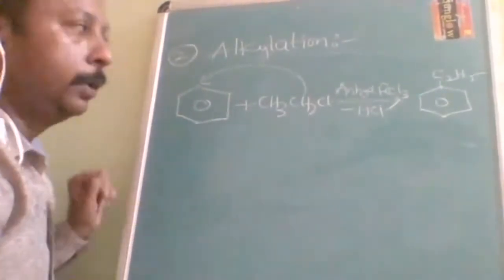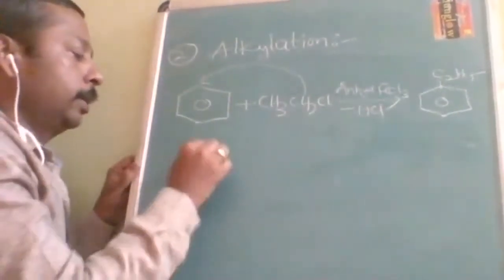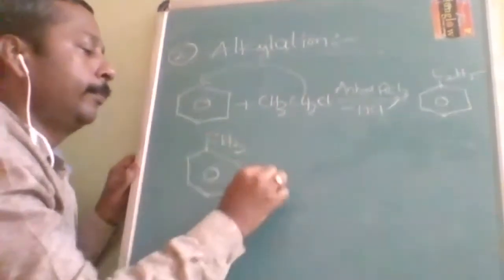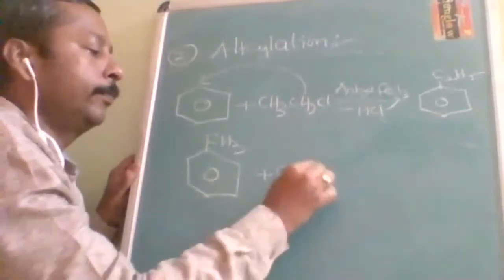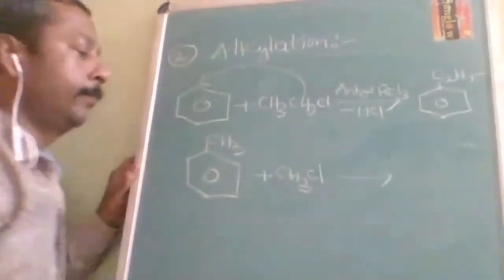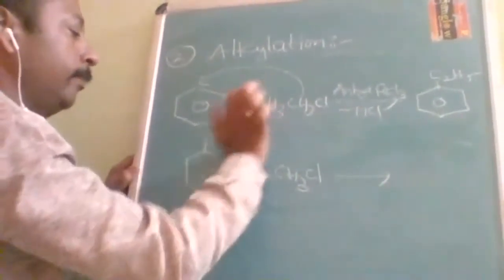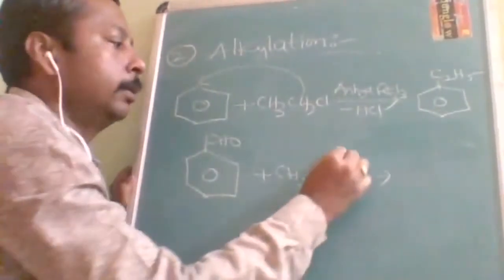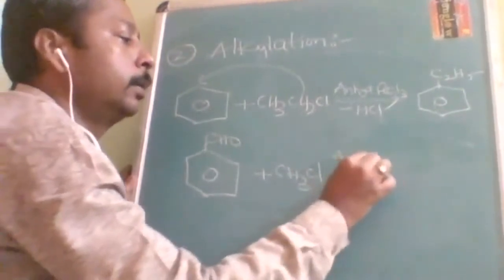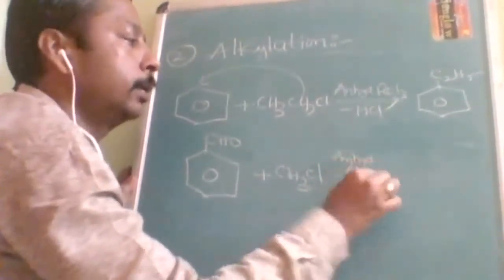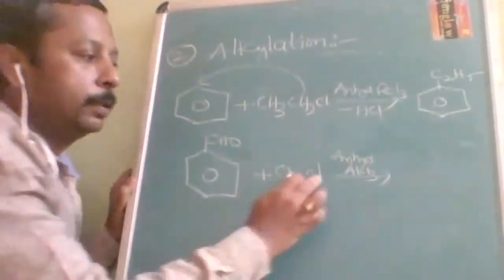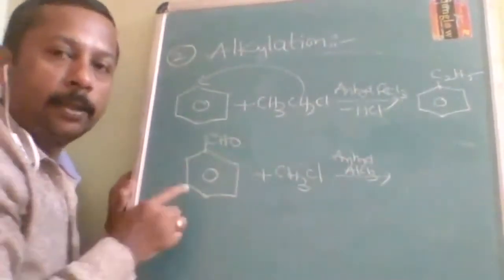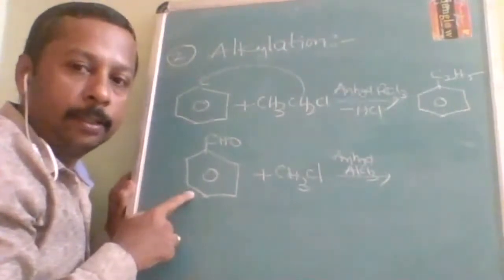Organic. Now this is the question, with anhydrous AlCl3. Then what will be the answer? Cl will go and methyl is ready to come on this one. But where will it be substituted?